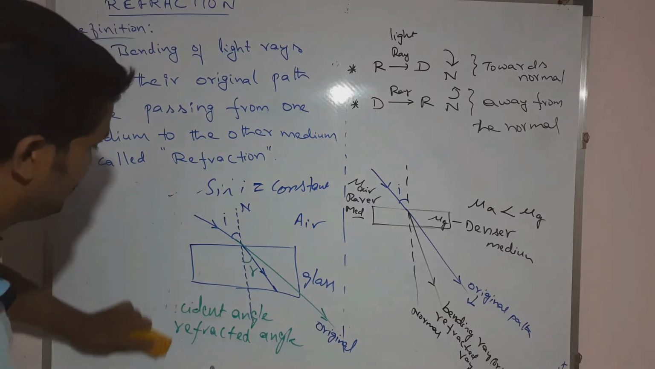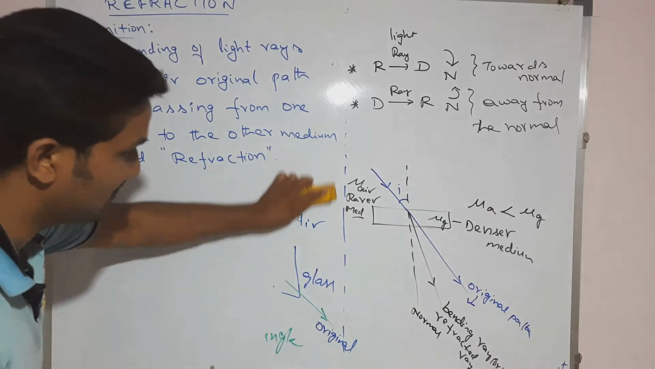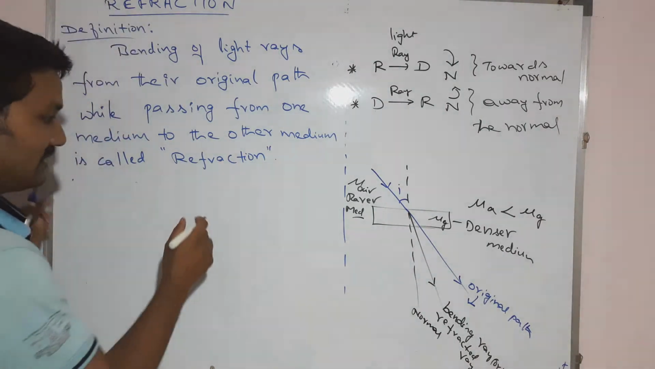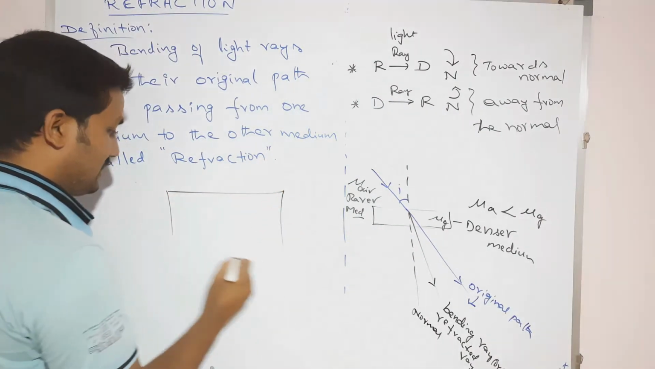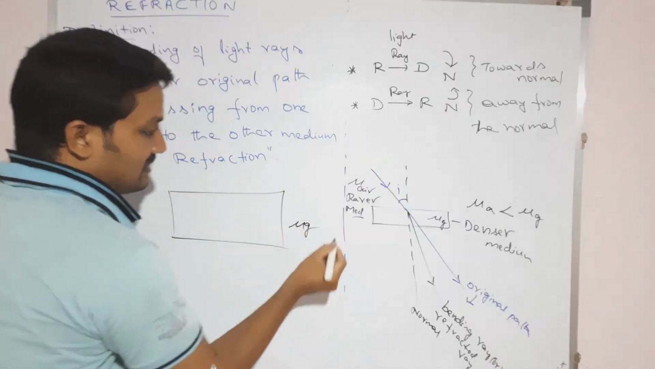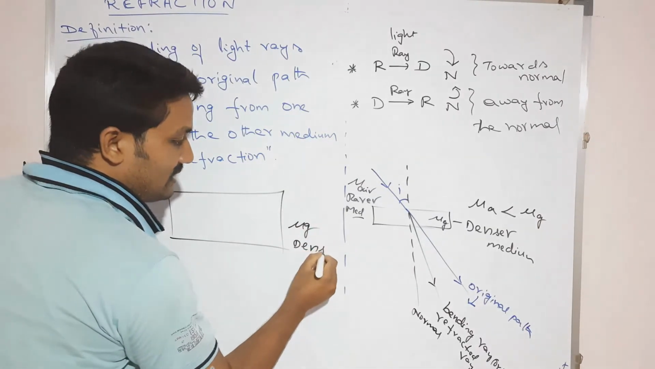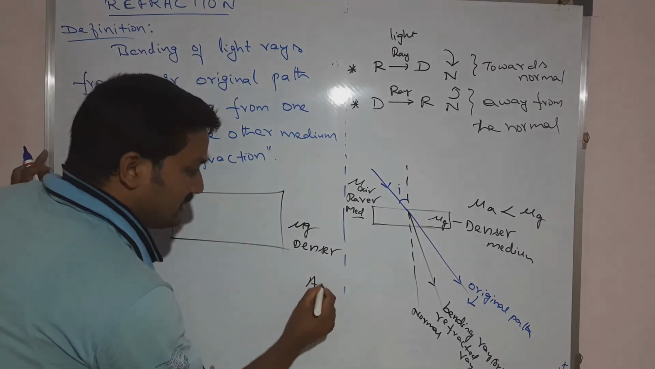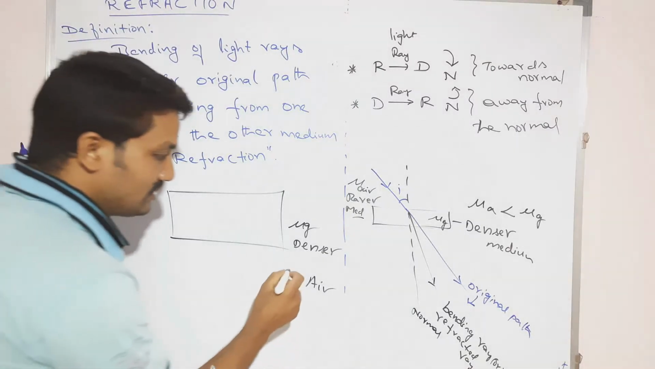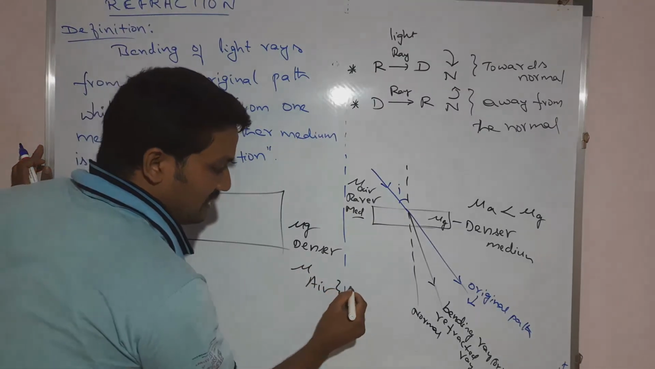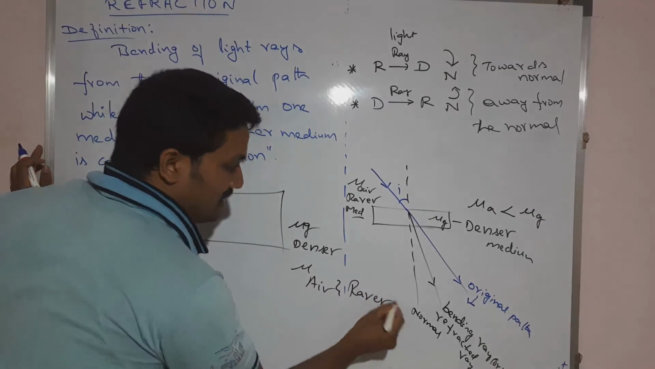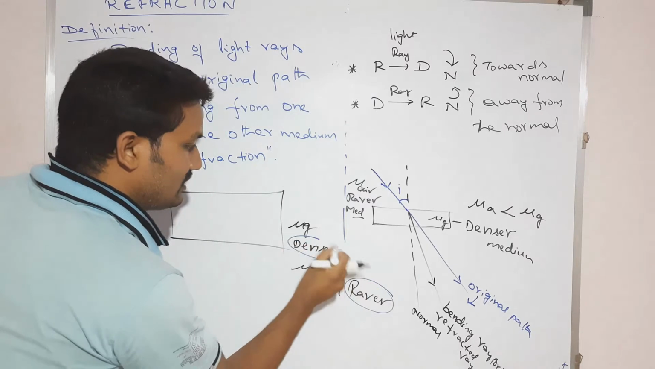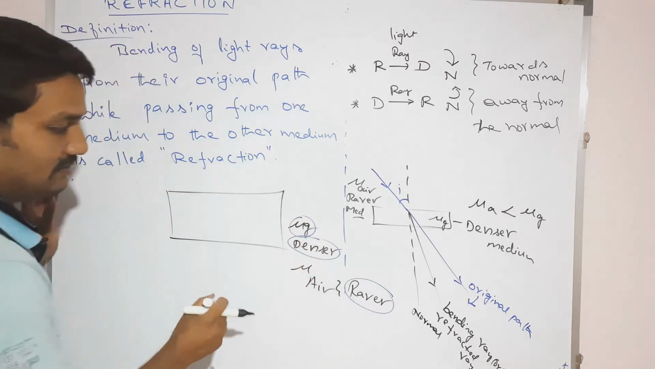The second example is, whenever the light ray is passing from denser medium to the rarer medium, then what happens? Denser medium to the rarer medium means, again here I am taking this one as glass. Glass means denser medium. Now here, on the downside, I am taking air. So mu a, air, is the rarer medium and mu g is the denser medium.